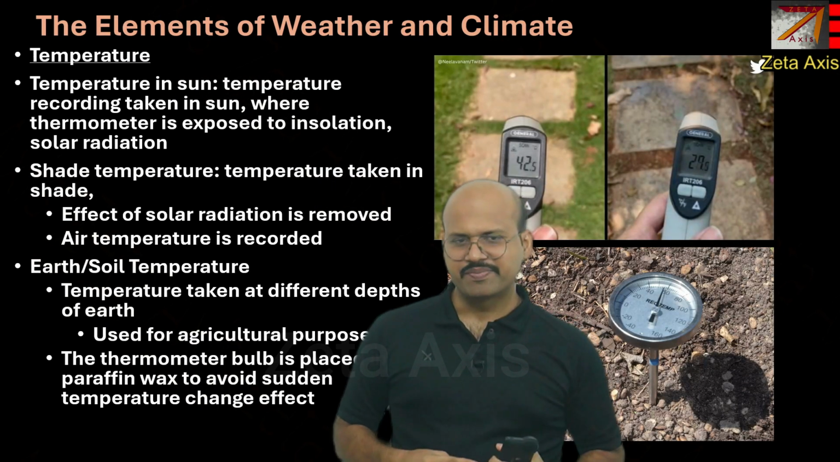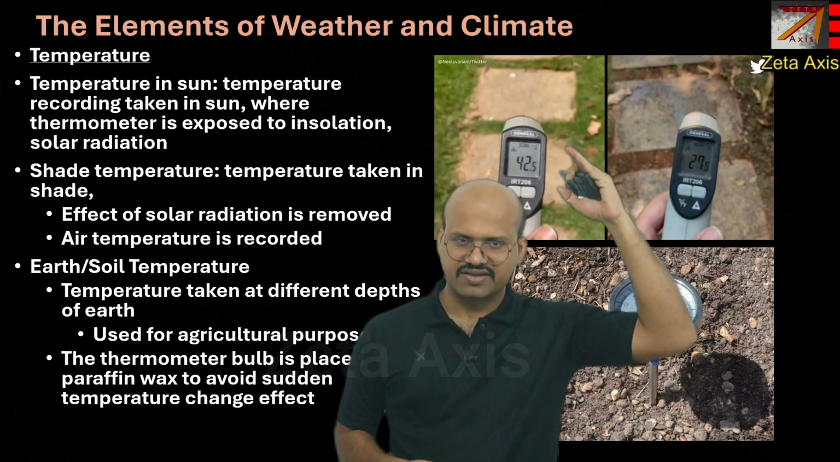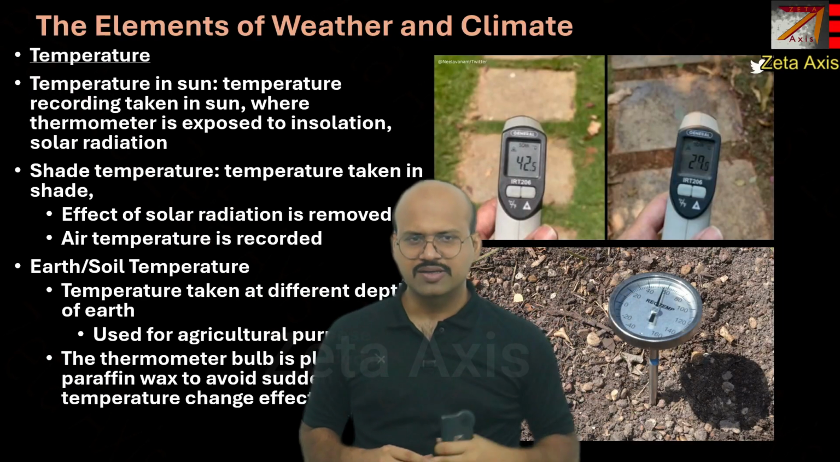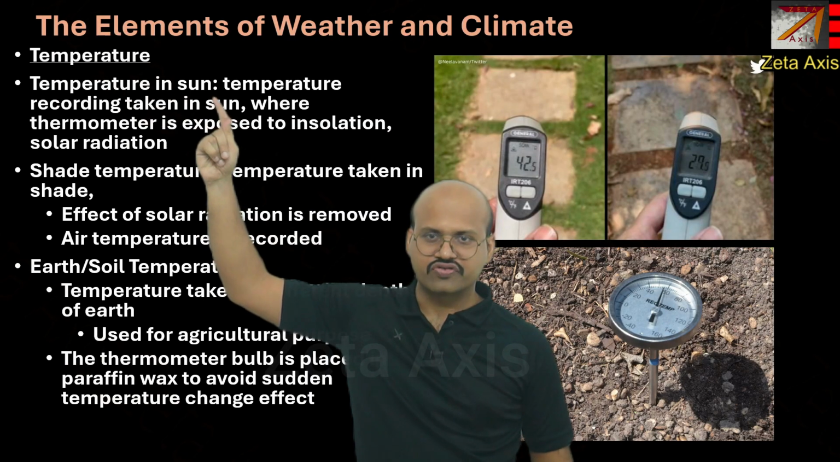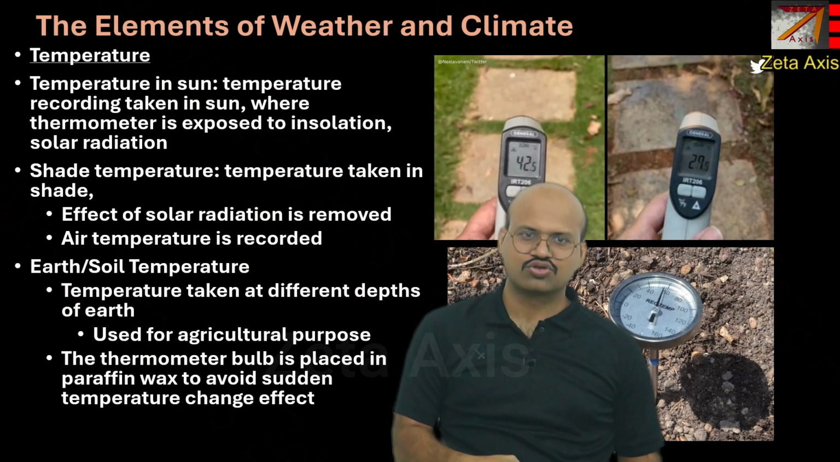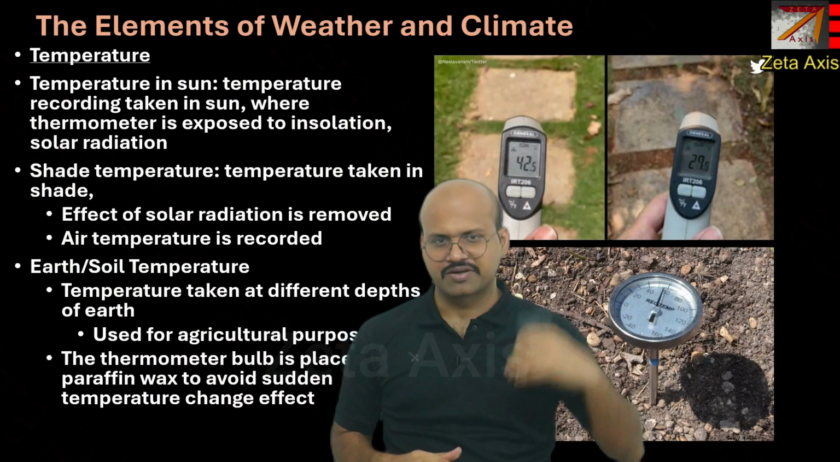Now temperature can be measured in several ways. The first is temperature is measured directly in the sun. Here the effect of solar radiation is noted down by the thermometer. So this is called temperature in sun, because we are measuring the temperature in the presence of solar radiation. So the effect of solar radiation is also taken into account in this measurement.